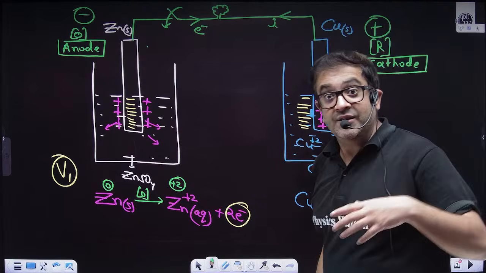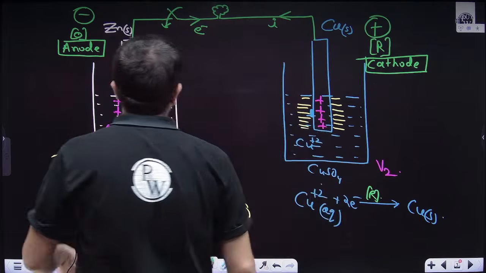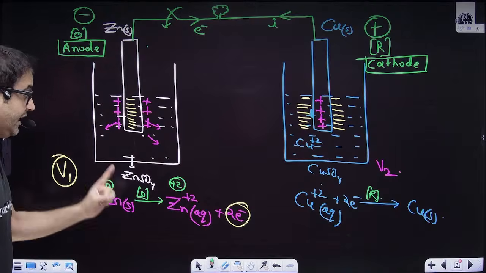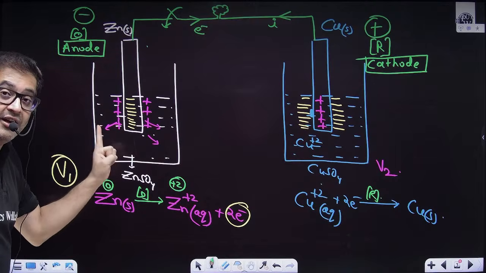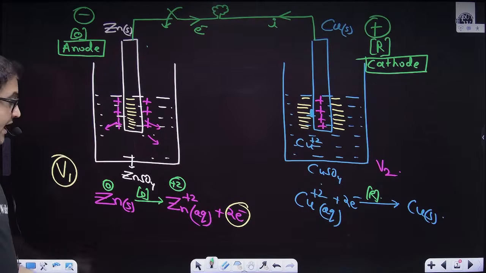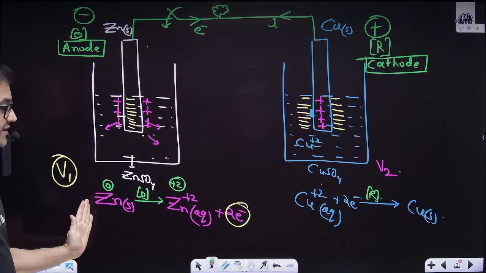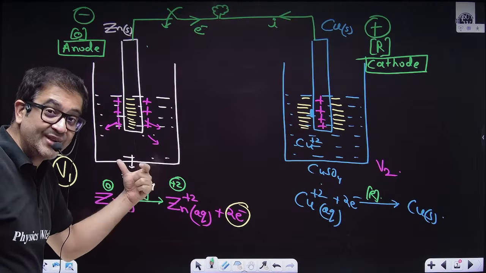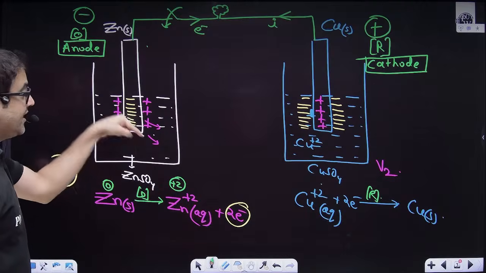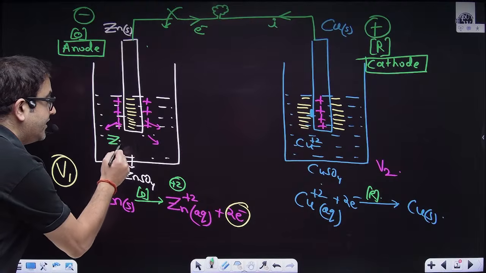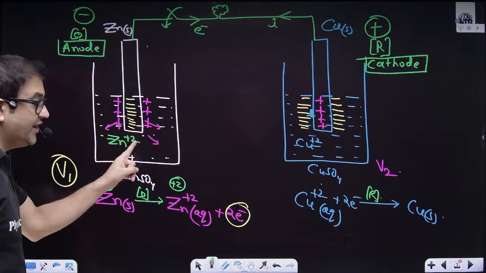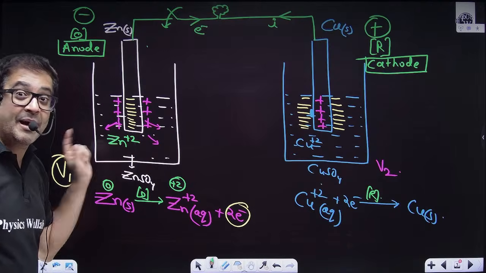Now, show us the picture, sir. Let's say I just talk of the first set of electrons. Then I'm very sure that equilibrium must have been obtained here. How? In this situation, one zinc solid must have gone to the solution phase and formed an extra Zn plus 2 ion, and those Zn plus 2 ions will be added in the solution. So one extra Zn plus 2 has been created. Initially it was neutral, but now the solution will become positively charged.